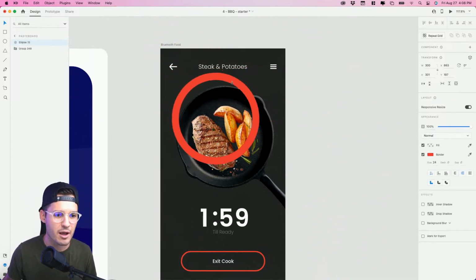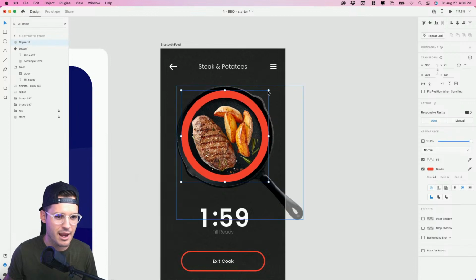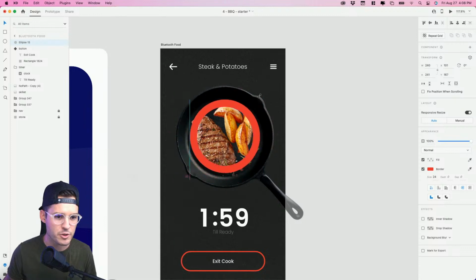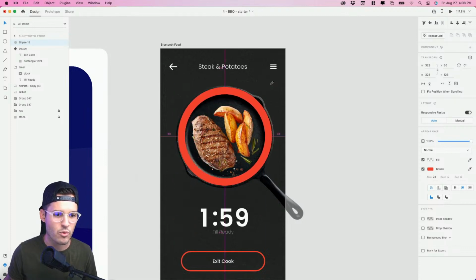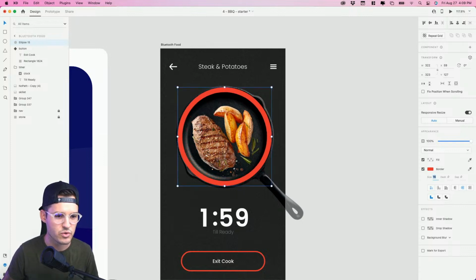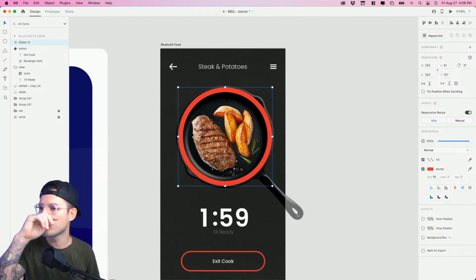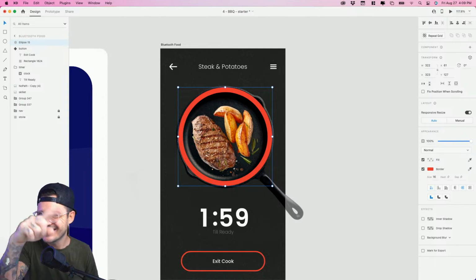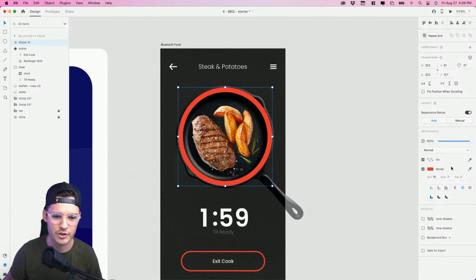I'm gonna actually bring this up onto my pan, and I'm just gonna size it. I'm holding down Shift and Option so that I am moving outwards from the center, okay? And I think the stroke is a little too wide in my opinion. I like that. Okay, so now we have our nice timer there. How do we get it to actually be like a growing pie chart?